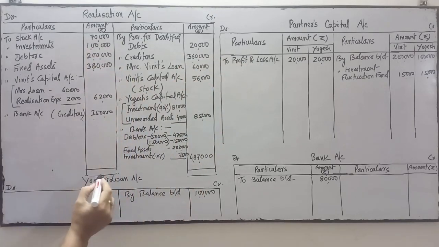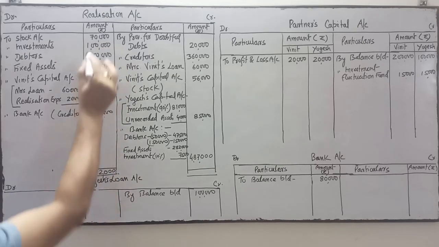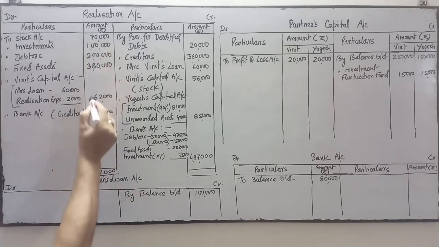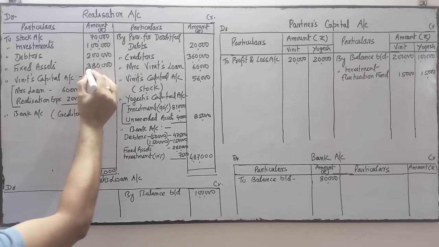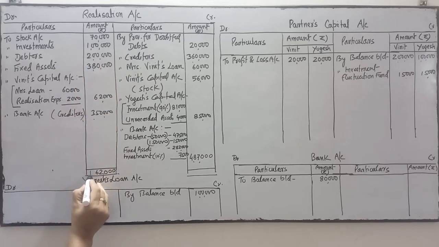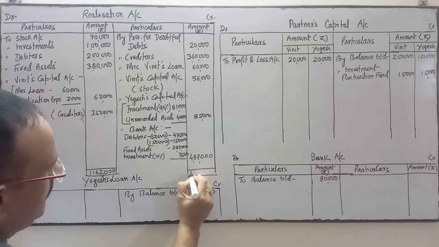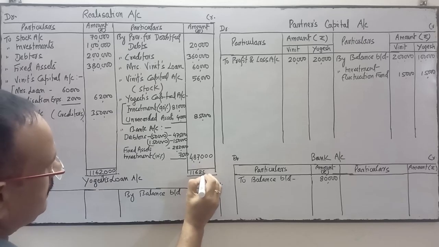This side total is more, so I am going to do the total of this side. 7 or 8, 15, 21, 26, 2 carry 3, 6, 9, 11. 11,62,000 is the total. Write the same amount over here, 11,62,000.